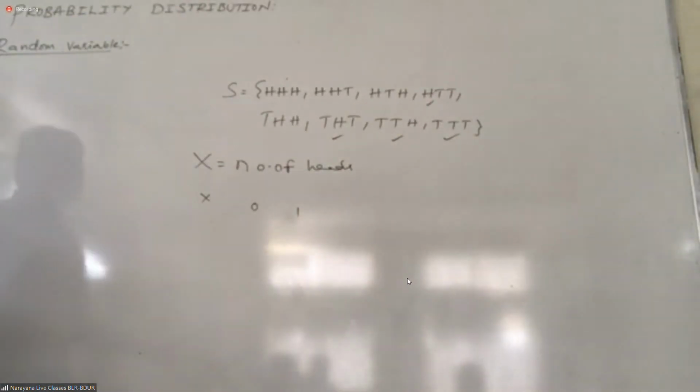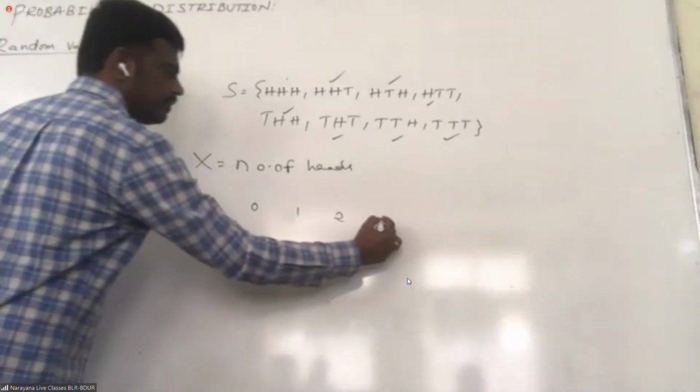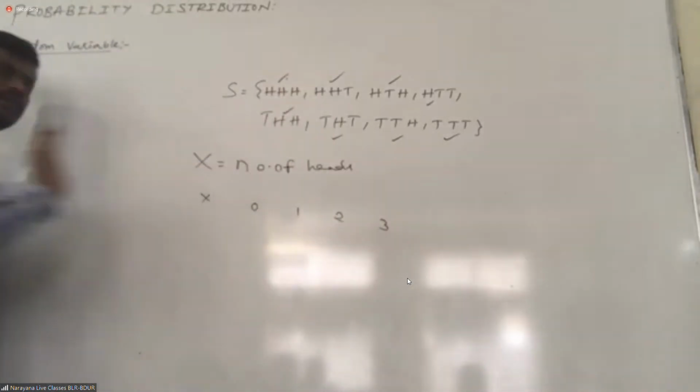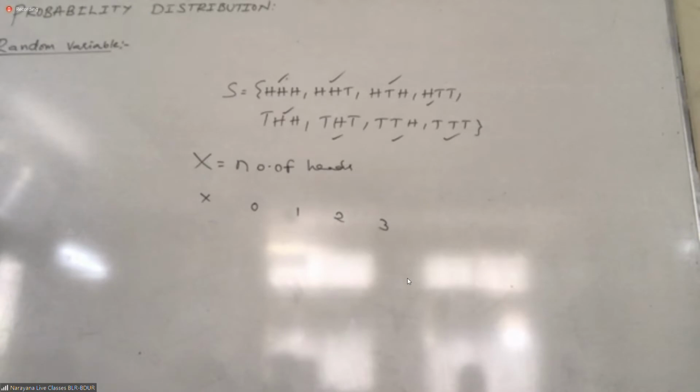Understand, students, from online? Yes, sir. Next, we can take 2 heads, and you can take 3 heads. Then this variable is called a random variable for that experiment.